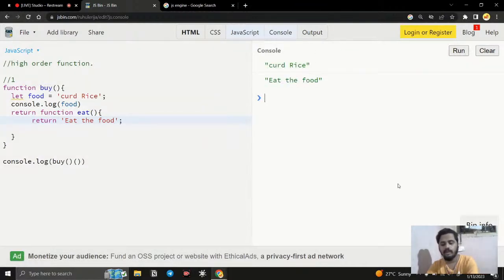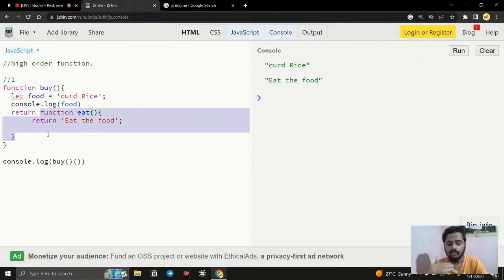So actually this is called a higher order function. We will look much more deeply at what the use case is. Here the first qualification is that the function should return another function. So when you are calling a function, the function should return another function. That is the first qualification for becoming a first class citizen in a programming language.